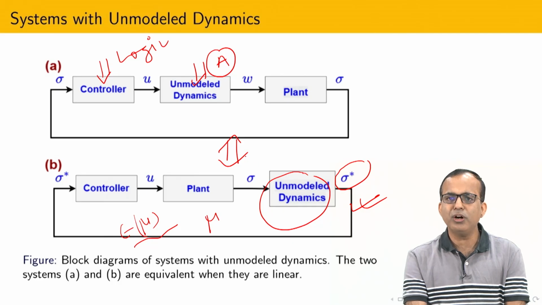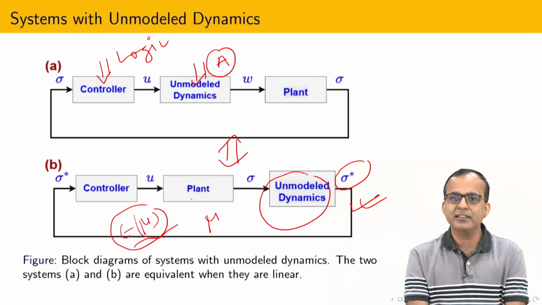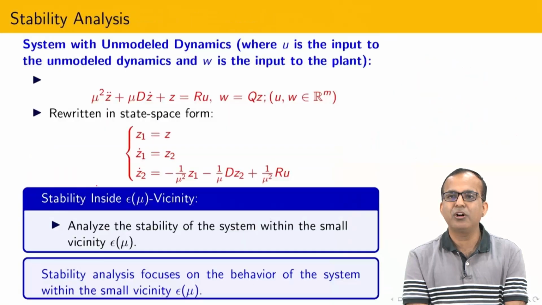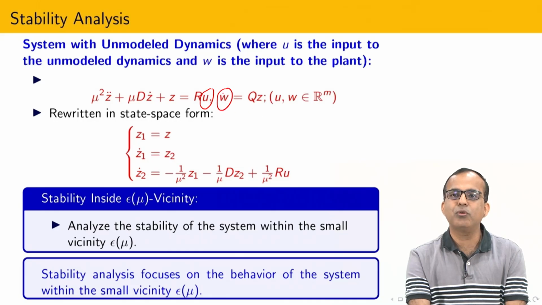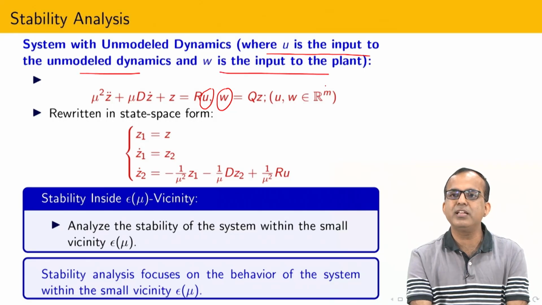Now I will take the original one, and we are going to analyze stability in this vicinity, and that confirms the chattering. By analyzing the below dynamics, I can give a result for the A1 dynamics. This is A and this is B. Let us now see the mathematical model of that system. In this representation, the actuator gets the input from the sliding mode control, and whatever that input is, the plant then gets input omega. So same kind of things I have written: U is the input to the unmodeled dynamics and omega is the input to the plant.